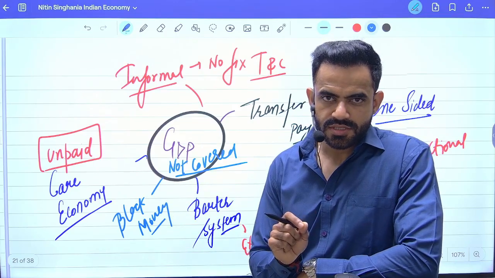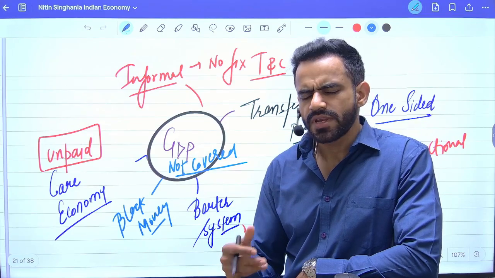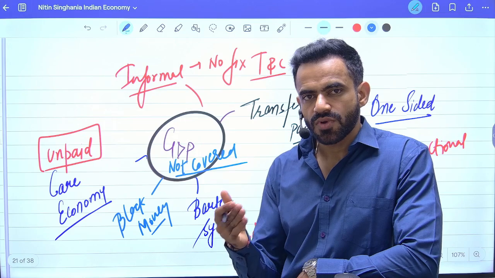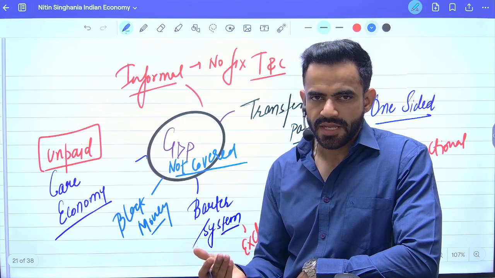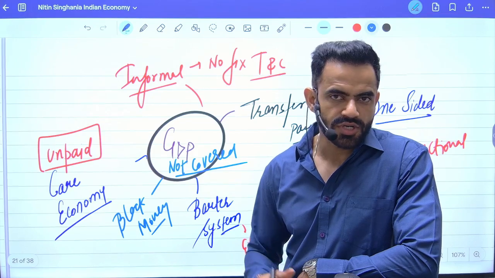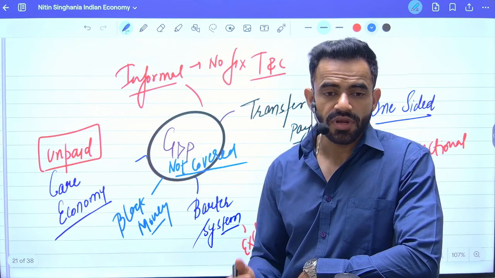There is a process to convert black money into white money that is known as money laundering. We will cover this in taxation as well. So, money laundering is a process to convert black money into white money. To prevent this, we have a legislation named the Prevention of Money Laundering Act. This is implemented through the Enforcement Directorate, or ED.